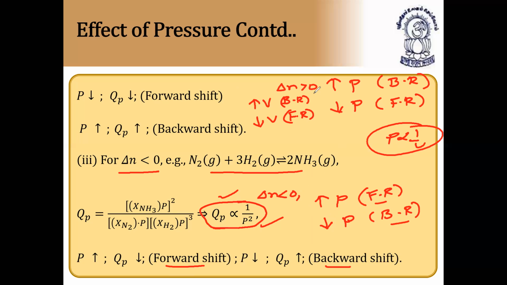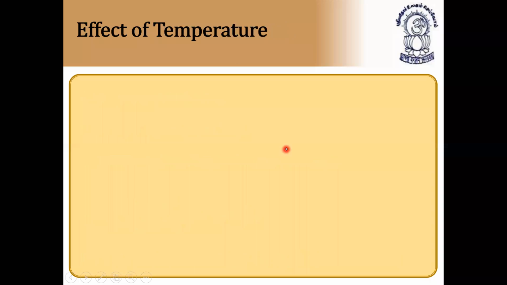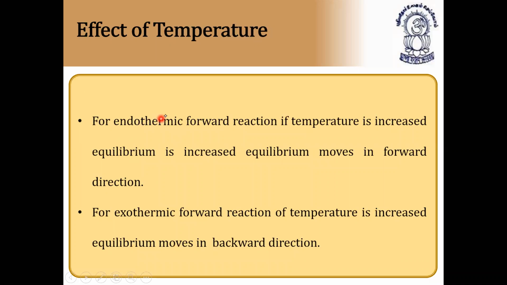For the reactions where delta N is greater than 0, increase of pressure, backward reaction, decrease of pressure, forward reaction. These conditions they'll definitely ask in the examination, so please note it down, very, very important. And if delta N is equal to 0, no effect of pressure, as we already know. Next, we have the effect of temperature.